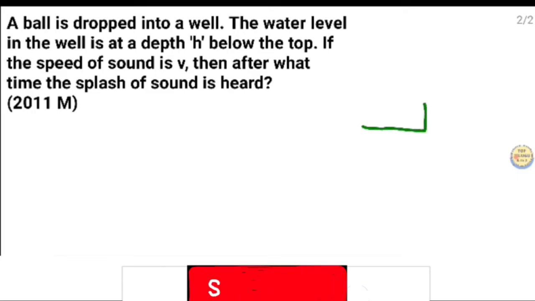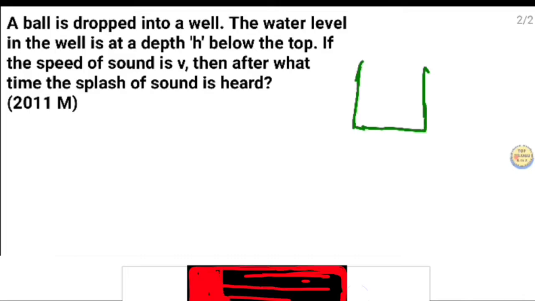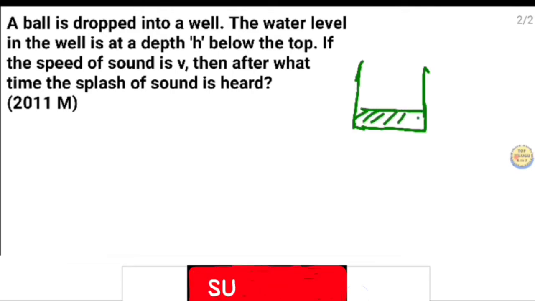Suppose this is a well, the water level in the well is at a depth of h, and the depth is h.